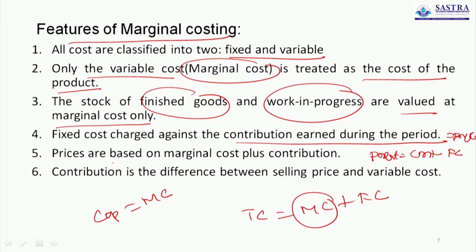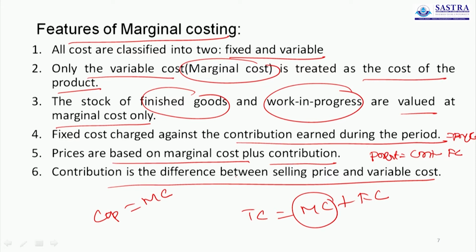The prices are based on marginal cost plus contribution, because the fixation of selling price is one of the core objectives of the marginal cost technique. So here we fix the selling price based on the marginal cost plus the contribution earned by each product or in a particular business. Contribution is the difference between selling price and variable cost.